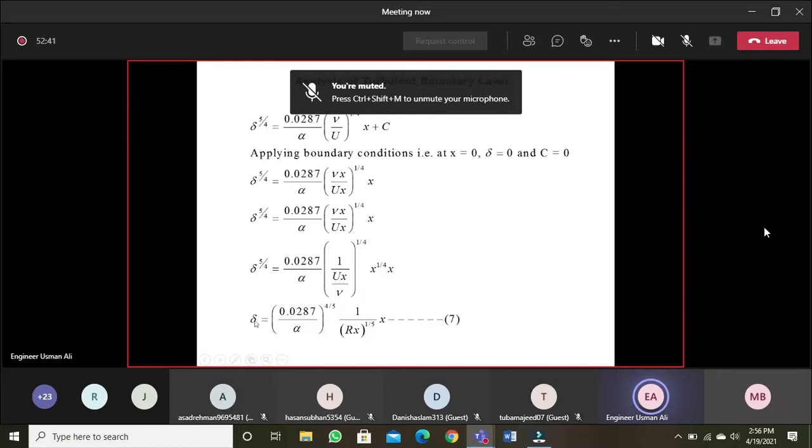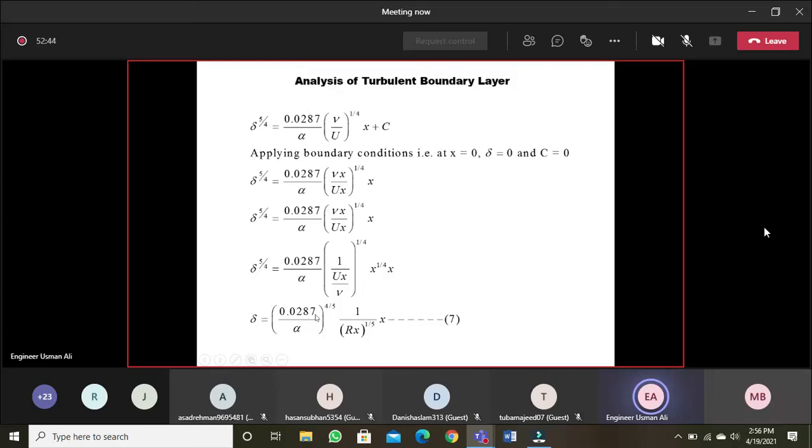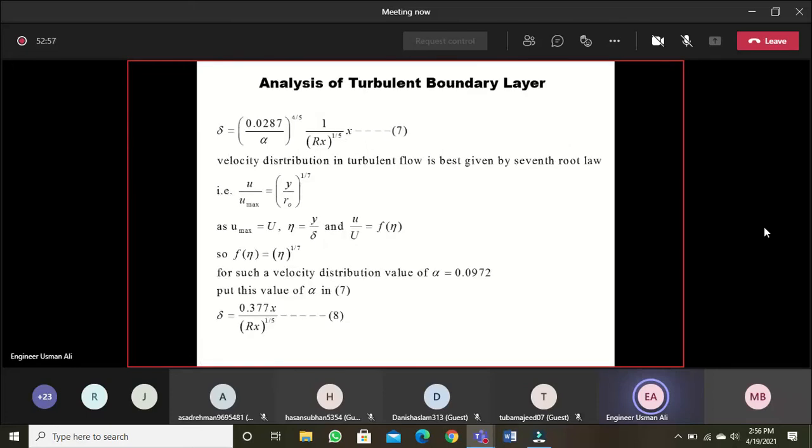So finally, this is the expression that you have to keep in mind. The thickness of the turbulent boundary layer is 0.0287 alpha power 4 by 5 into 1 over Rx power 1 by 5 into x. Now we need to find the value of alpha just like we did for the laminar flow, laminar boundary layer. Now this is the expression for the thickness of turbulent boundary layer involving alpha. So remember this, alpha is the function of velocity distribution. And the velocity distribution in turbulent flow is best described by 7th root law.